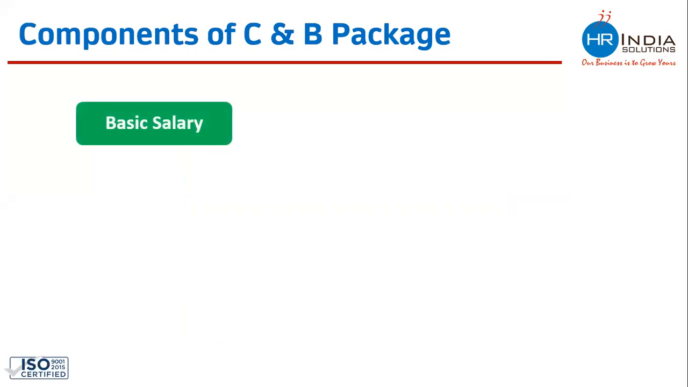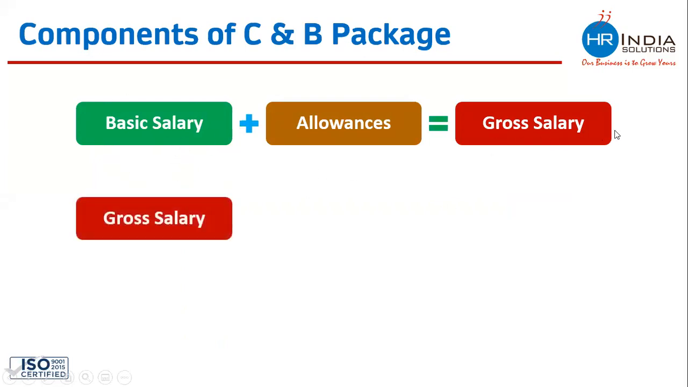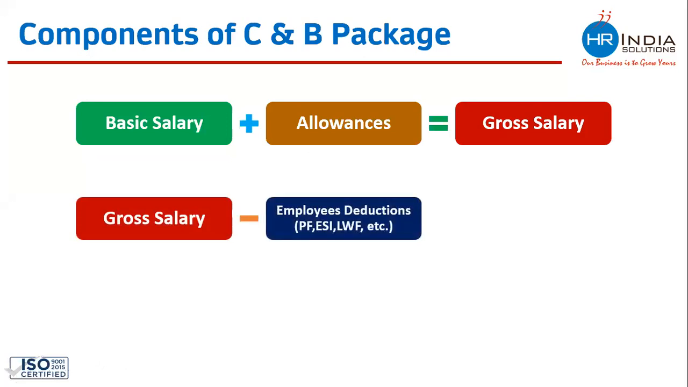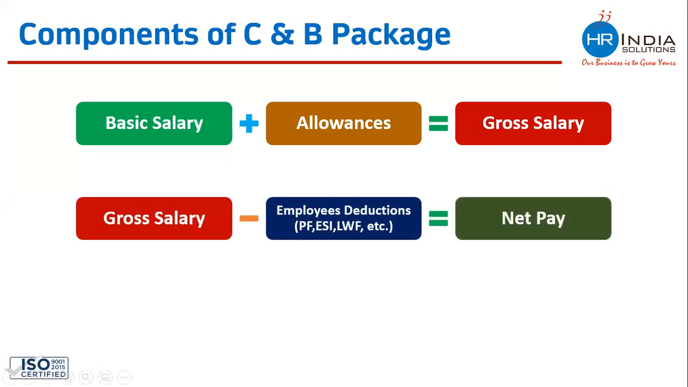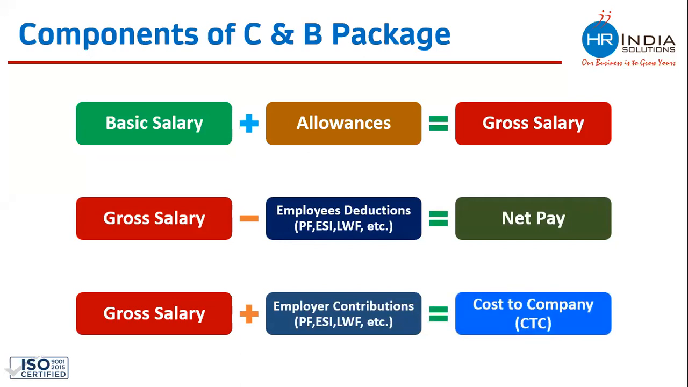Now, let's understand how we calculate the net pay, gross salary, and CTC. Is there any formula for that? Yes, there are some easy and simple formulas for the calculation of net pay, gross salary, and the CTC. The formula for the gross salary is basic salary plus allowances. Sum of base pay and allowances we get the gross salary. Now the gross salary minus employee's deductions and contributions, we get net pay. Gross salary plus employer's contributions, we get cost to the company, right?